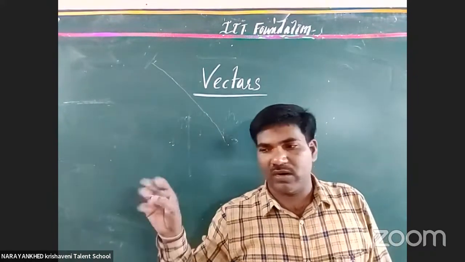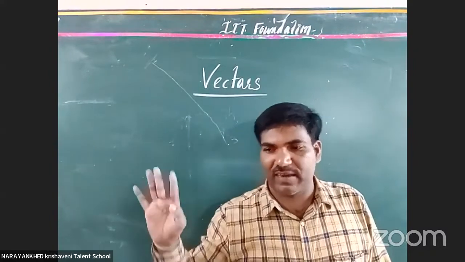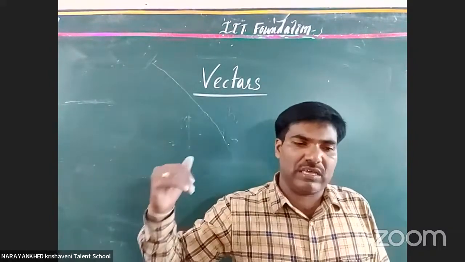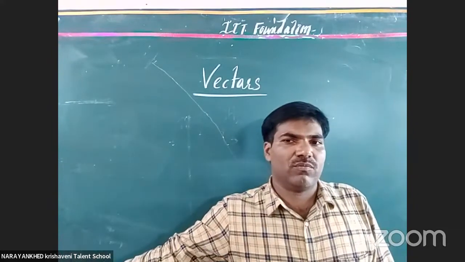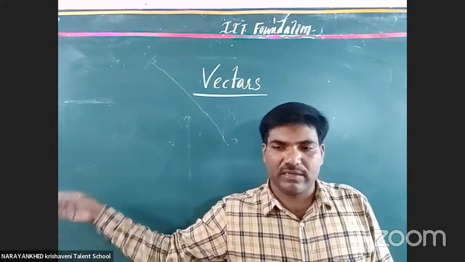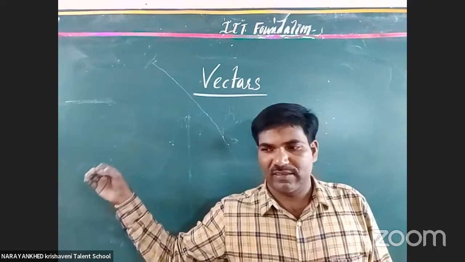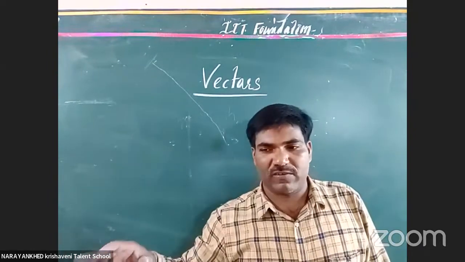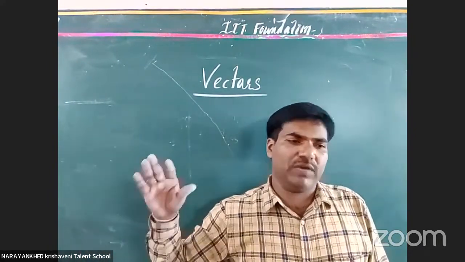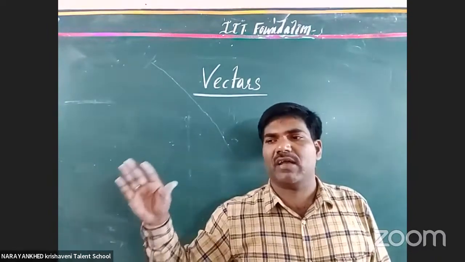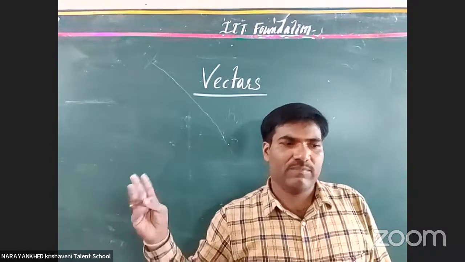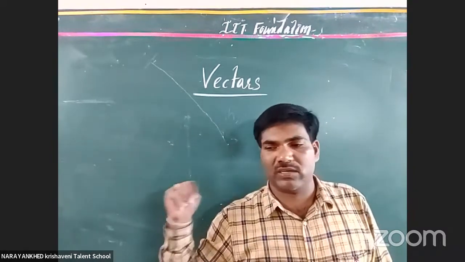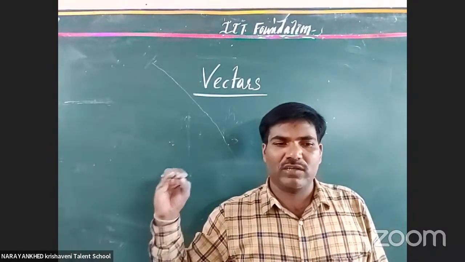There are many. Especially we have some systems: MKS, SI, CGS, and as well as FPS. Based on FPS, MKS and CGS, there are 3 fundamental physical quantities. What are they?